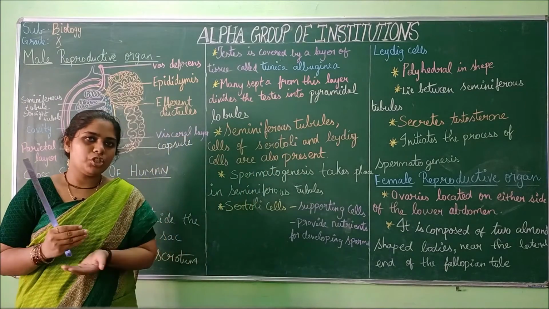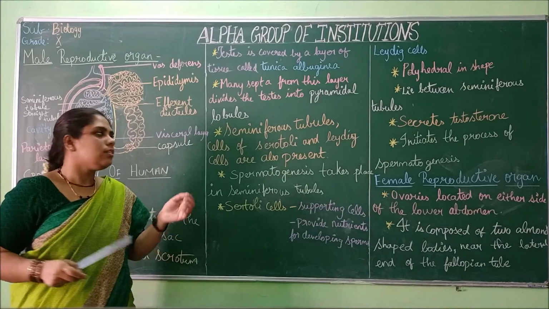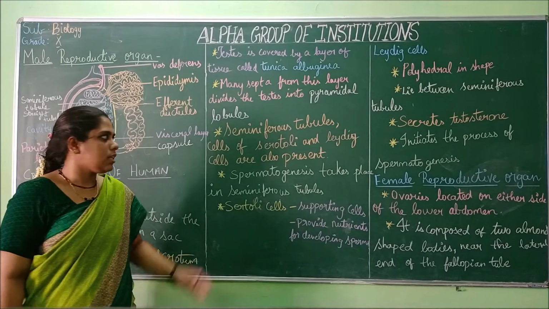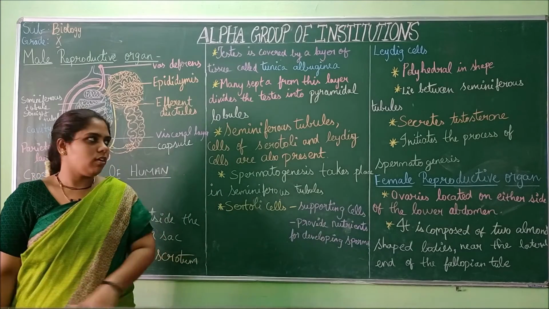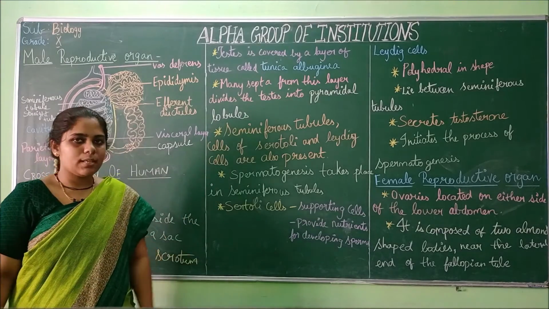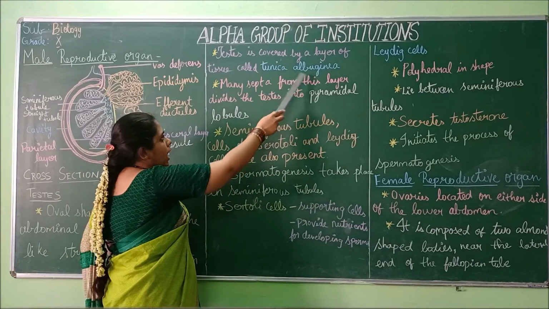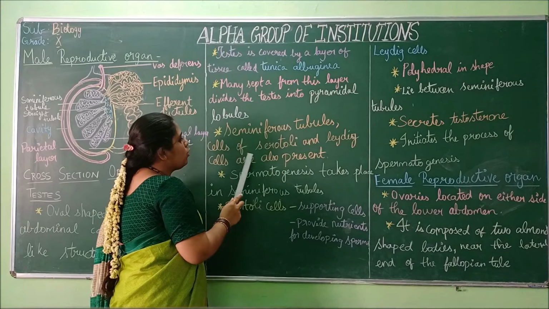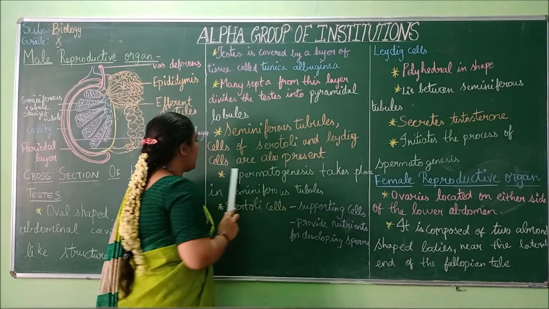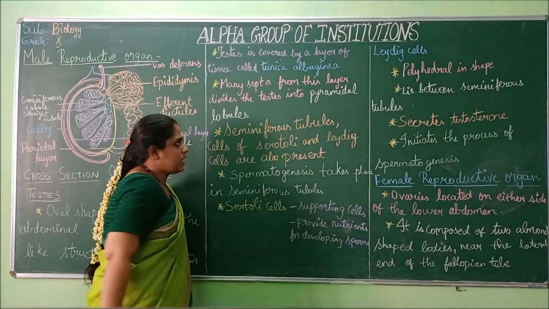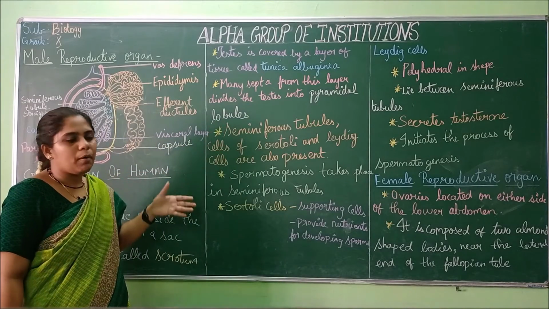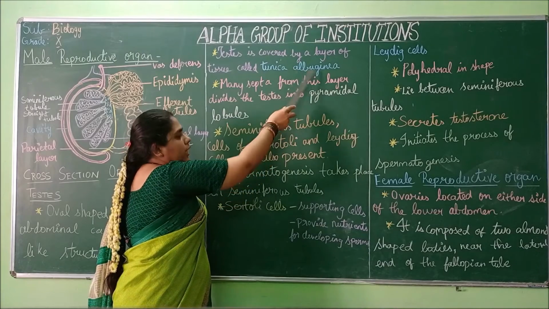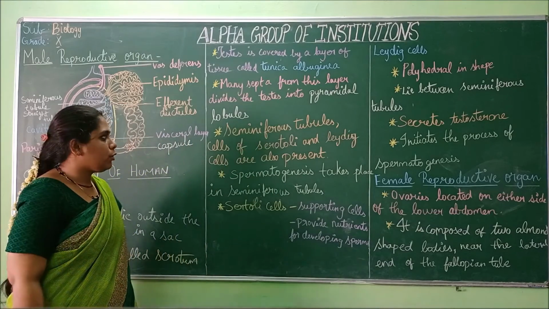So in pyramidal-shaped lobules, this layer separates all the organs. What are the organs that are separated by this tunica albugina? The seminiferous tubules, and the Sertoli cells and Leydig cells are present. So these are some of the parts that are separated by this layer, the tunica albugina.